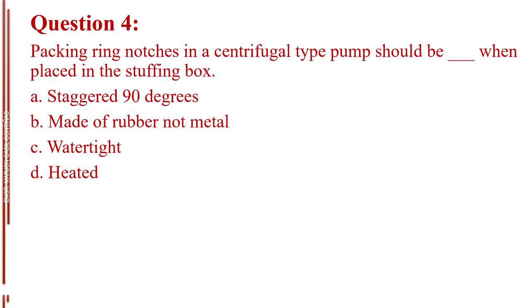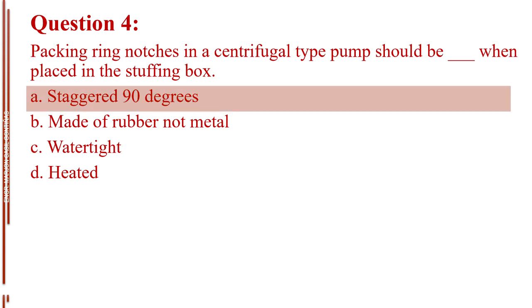Question number 4. Packing ring notches in a centrifugal type pump should be blank when placed in the stuffing box. Letter A, staggered 90 degrees. Letter B, made of rubber not metal. Letter C, watertight. Letter D, heated. The answer is letter A, staggered 90 degrees.